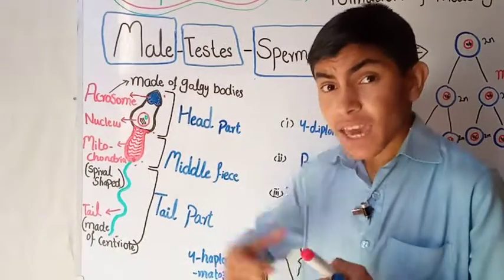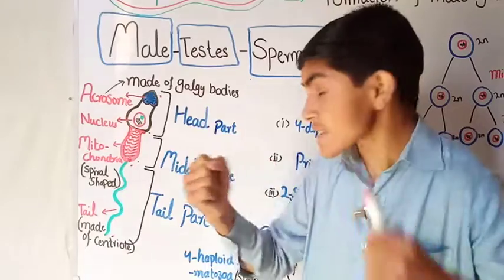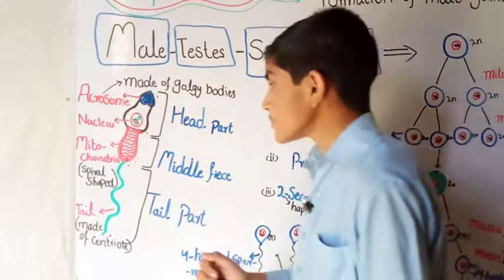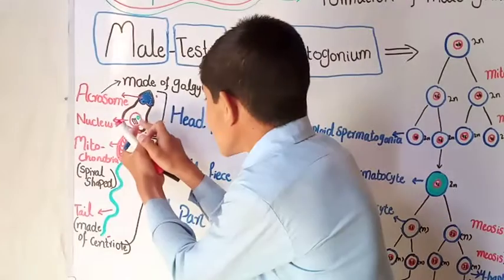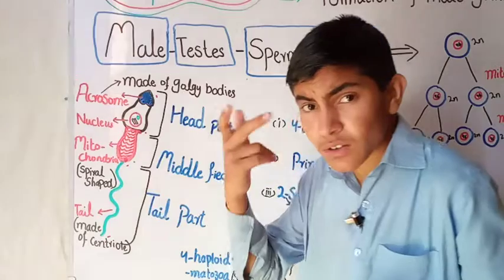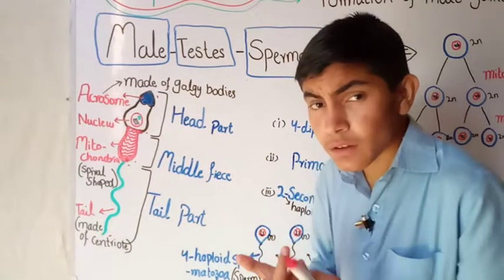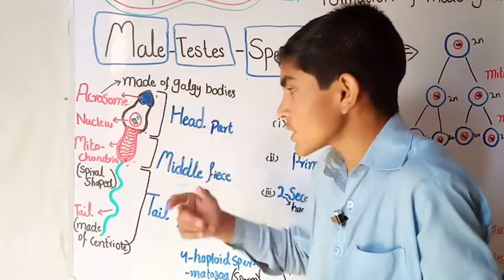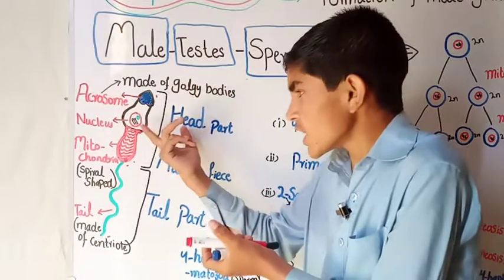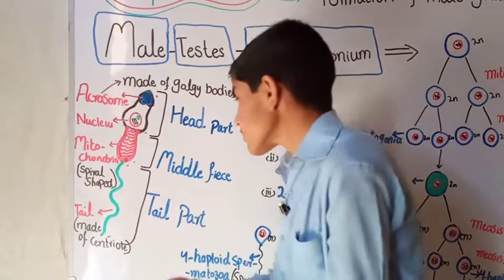It helps in the fertilization of the egg cell by the sperm. The next part in the head is the nucleus, in which the chromosomes are present, along with the other contents of the nucleus.